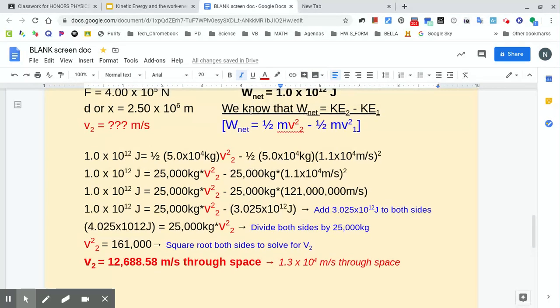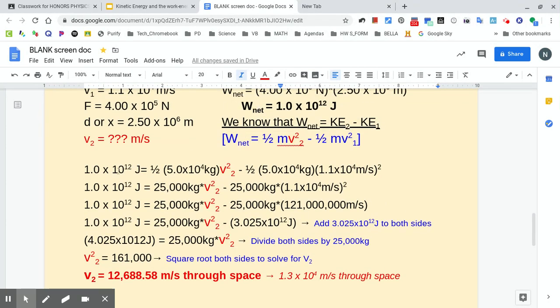Okay, so if we break this down, we found W net, so we're going to plug that in here, all the way through. And then we have a half times your mass times the final velocity squared, which is what we want to find. So I put that in red so you can see that, minus a half times the mass times the initial velocity squared. So we break it down. So we got 25,000 here, 25,000 here, and I just broke this down a little bit. You might not break it down this much, but I just want to make sure it's clear what we did. So then I squared this, and I got